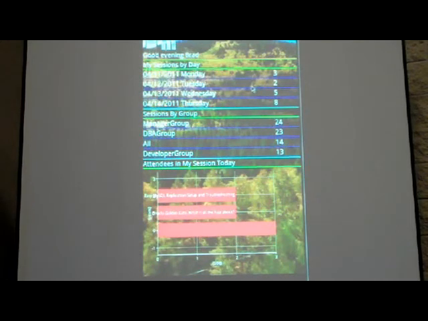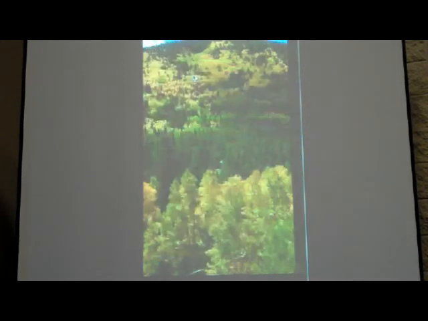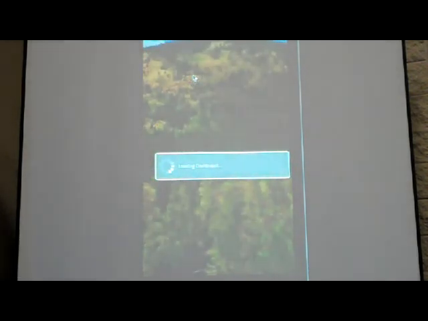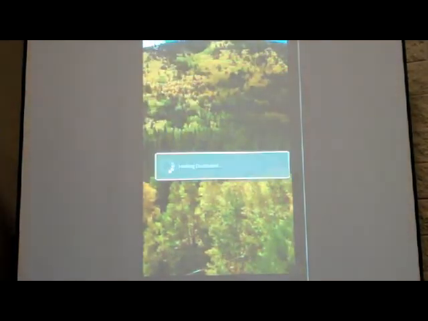It's coming through RESTful Web Services, and this is an Android mobile device emulator for a Droid phone. And if I want to look at those 3 sessions that I have on Monday, I click on Monday, and I get to see those specific 3 sessions that I have. And here they are. I can drill in and get more information about any of those sessions.